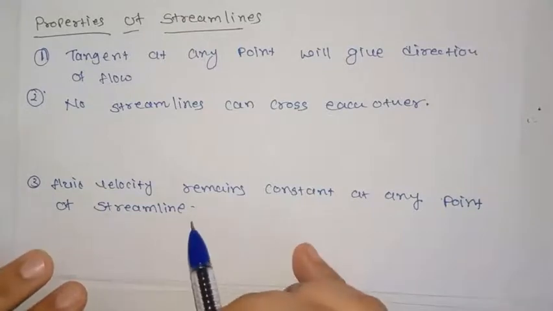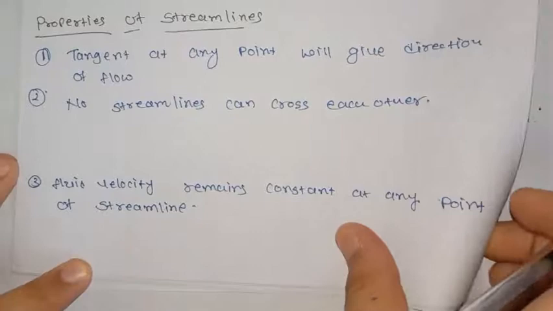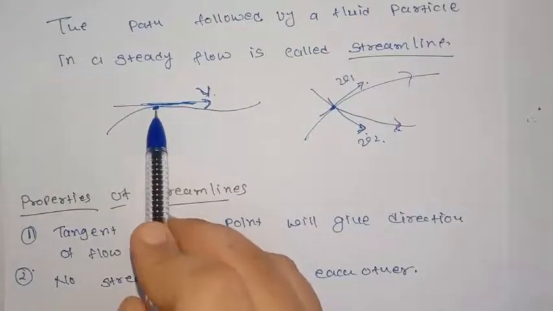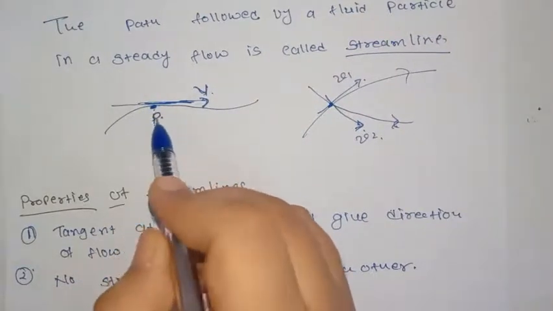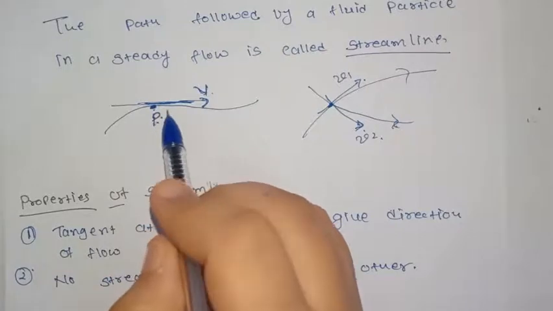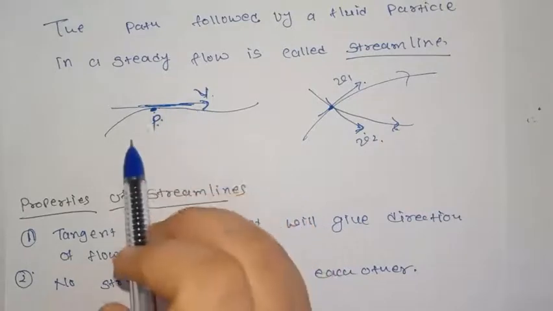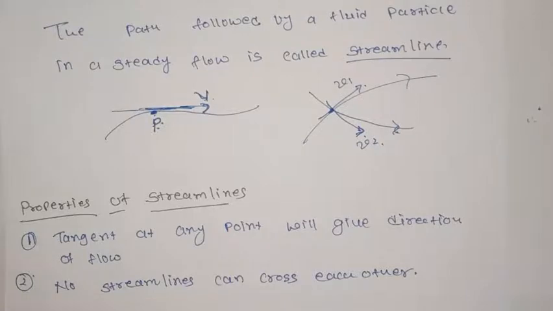The fluid velocity remains constant at any point of streamline. That is, at whatever time any particle travels or passes the point P, it will pass this point with constant velocity v. This velocity at given particular point will not change. This can be proved using equation of continuity. So let us see equation of continuity first.